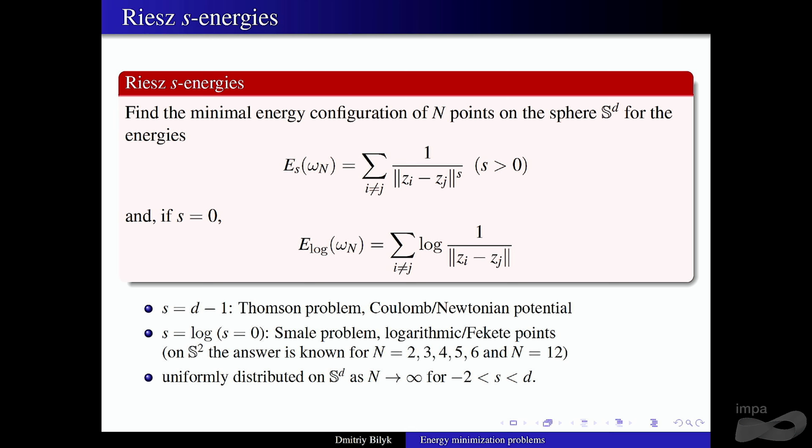If you increase the values of n, you don't really know what would happen to the minimizers. One thing that you do know is that as n goes to infinity, minimizers will be uniformly distributed, and that's pretty easy from our discussion from yesterday, because you can check that these kernels are strictly positive definite.